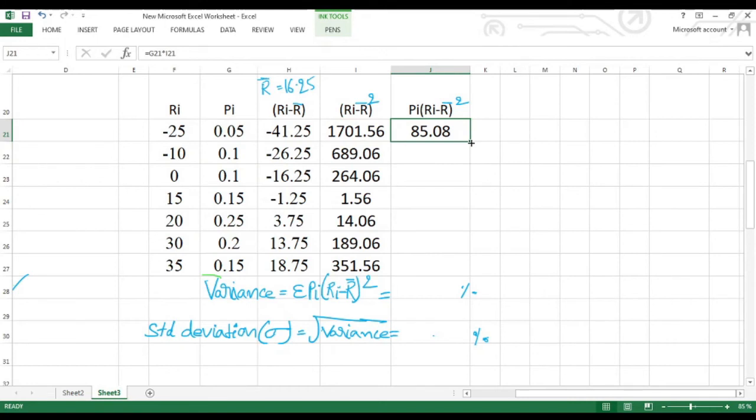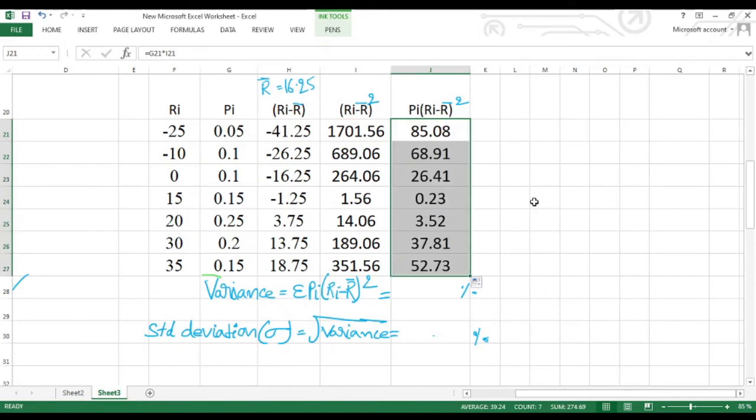85.08, and just drag the value so that you will get the values for all the 7 years. After getting all the values, we have to add them, because the variance formula is summation of Pi times (Ri minus R bar) whole square. For adding these values, the formula to be used is sum.